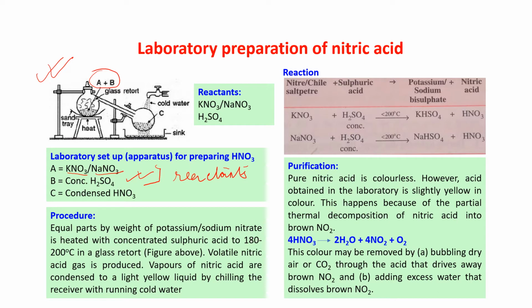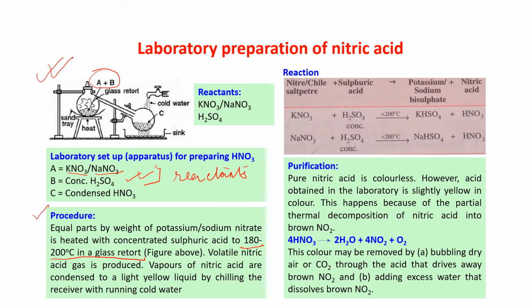Okay. Now, what is happening? What is the procedure? Equal parts by weight of potassium or sodium nitrate is heated with concentrated sulfuric acid. This is again very important, to 180 to 200 degrees centigrade in a glass retort. Don't increase the temperature.